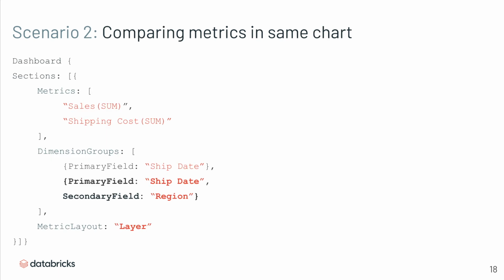Our next scenario is comparing metrics in the same chart. So in this case, we have a very similar specification to our first example. We have 2 separate metrics, sales and shipping costs, broken down by 2 different dimension groups. In our second dimension group, we've added a secondary field just to break it down even further by ship date and region. But in this case, we're going to layer our metrics so we can plot them on the same